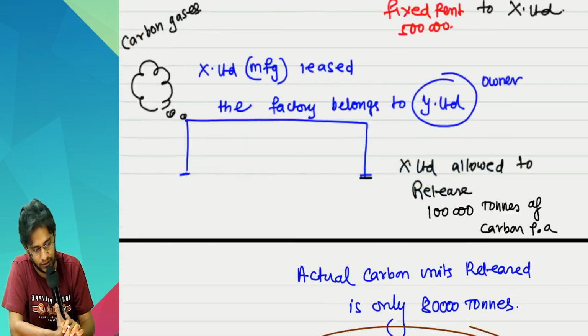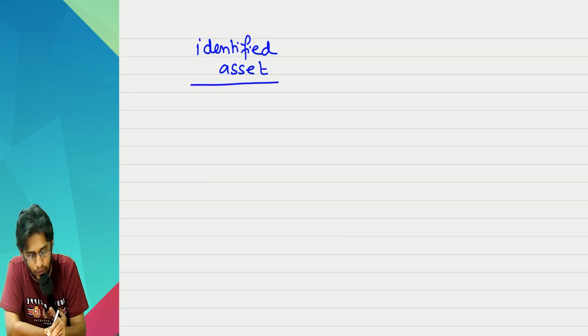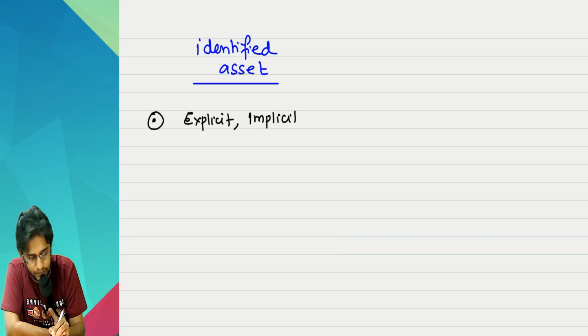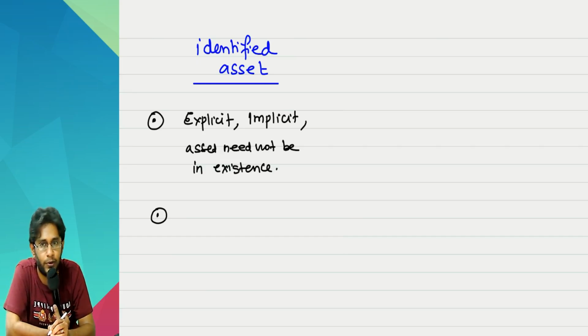Now, till now we have studied two aspects and finished them. One is the identified asset. The other one is the right to control the usage of the asset. Tell me quickly, sir, identified asset, what points are there? First we spoke that it can be explicit or implicit. Then we also spoke that the asset need not be in existence. Then what else did we speak? We spoke about the substantive substitution rights of the supplier.